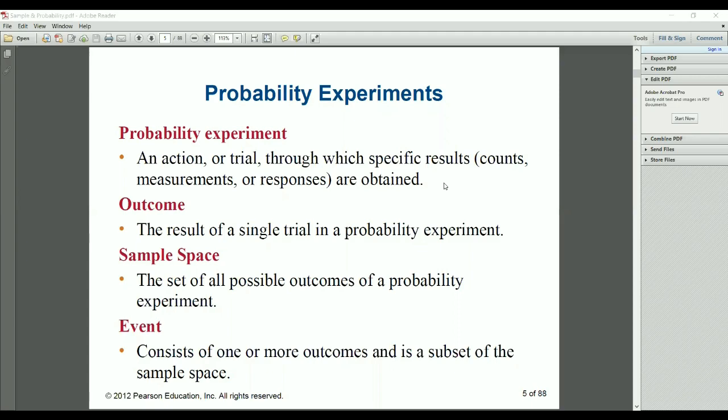For that we have to know all the basic definitions, that is probability experiment. So what is that probability experiment? It is an action or trial through which specific results, counts, measurements or responses are obtained.